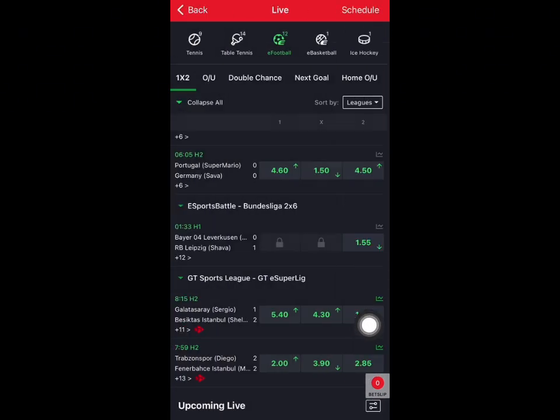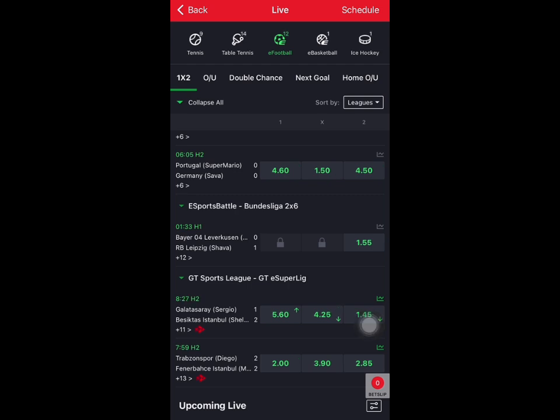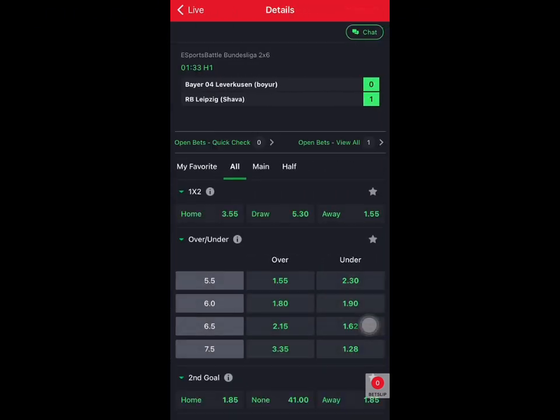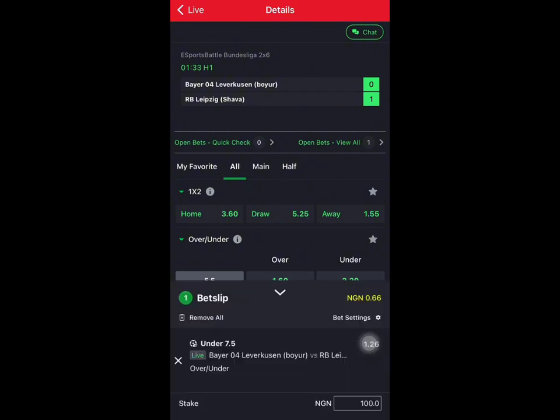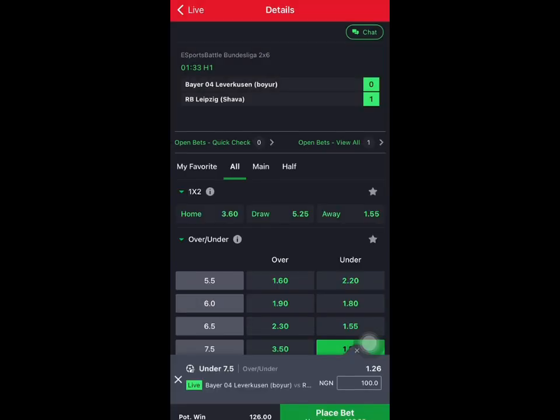So let's just keep refreshing. Wait for them to refresh and open the locked ones. Okay, fine. You see under 7.5 odd is lower than that of over 5.5, so we can go for this. So you are going to predict this, but we don't have money in our account. Yes, we are yet to be credited for the previous game we played. But I was very sure of it. That's why I actually staked that.